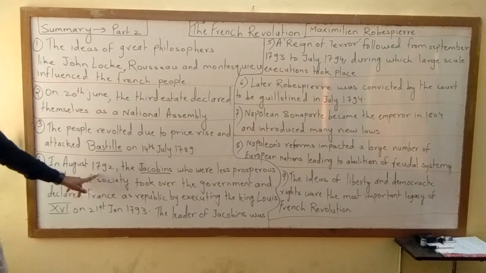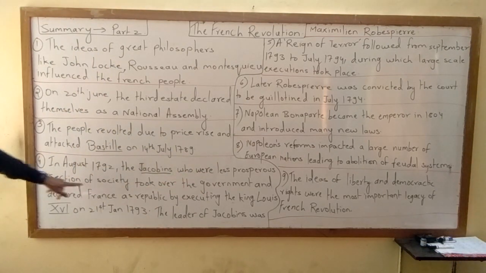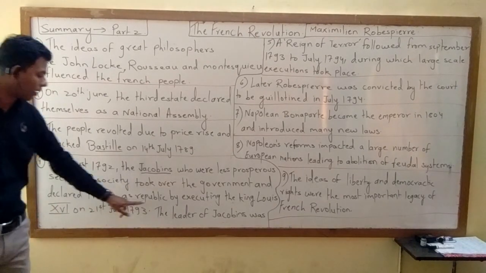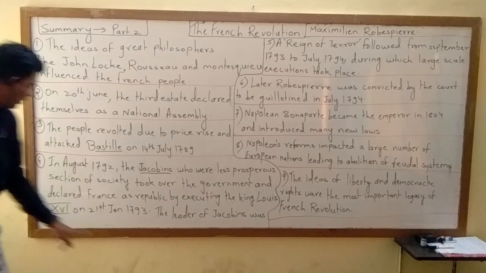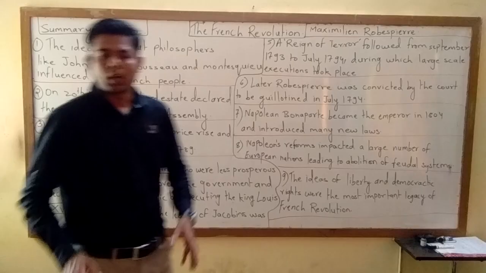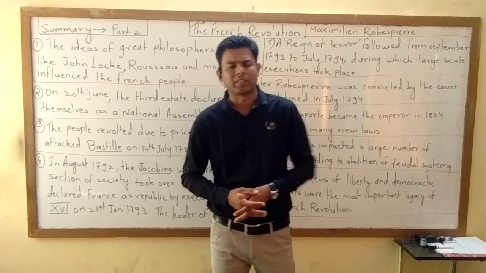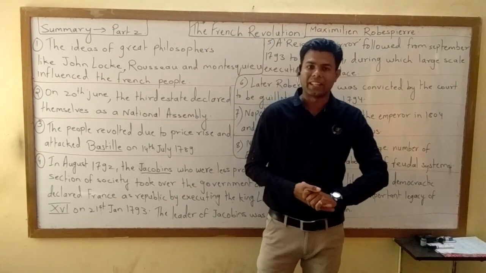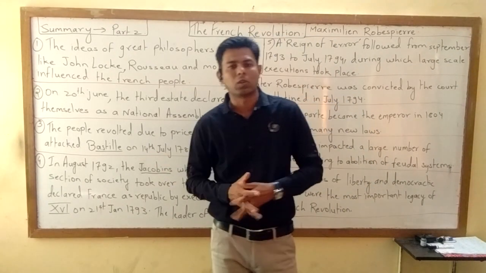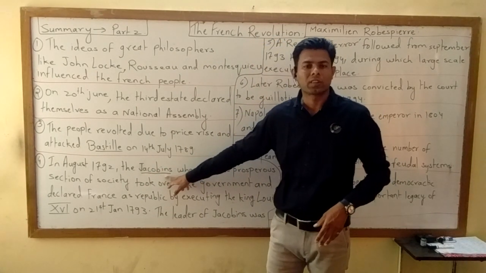In August 1792, the Jacobins, who were a less prosperous section of society, took over the government and declared France a republic by executing King Louis XVI on 21st January 1793. Now, as I told you, the members of the third estate were unhappy and dissatisfied because of the taxes that they were paying. Again, prices of goods and services were also increased. Now there was a club. The club was named the Jacobins Club.